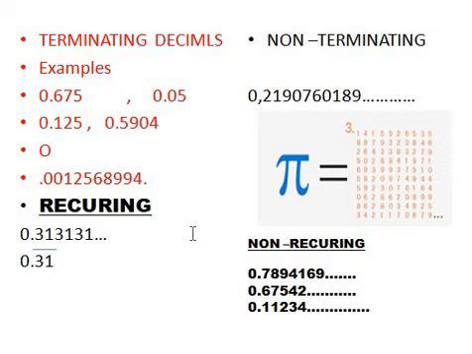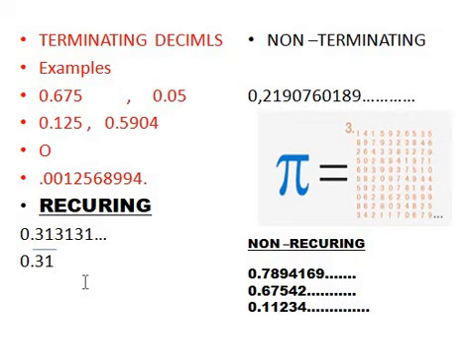Now another branch related to this topic: recurring and non-recurring. By recurring, it means the number coming after the decimal is being repeated. In 0.31, the 31 is repeated again and again, so I can write this number as 0.31 with a dash on it.